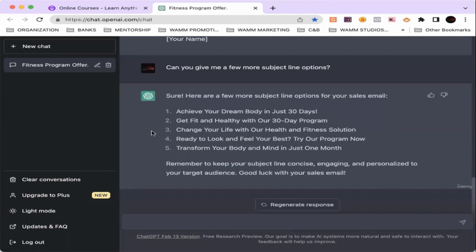Get fit and healthy with our 30-day program. Change your life with our health and fitness solution. Ready to look and feel your best? Try our program now. Transform your body and mind in just one month. Remember to keep your subject lines concise, engaging, and personalized to your target audience. Good luck with your sales email."